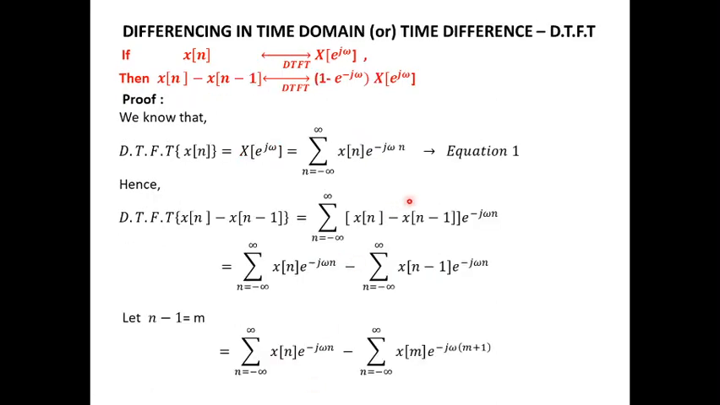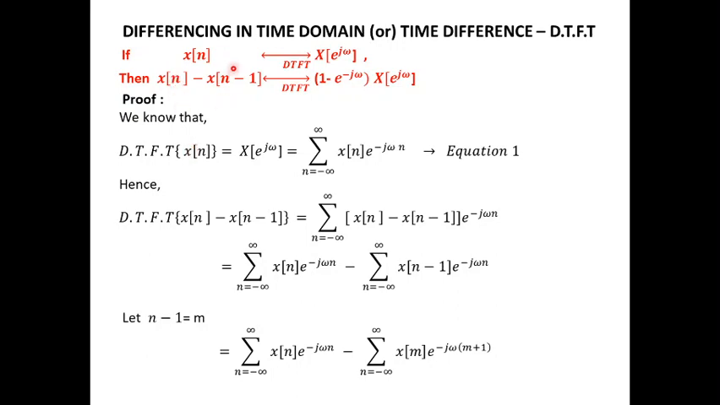Differencing in time domain, or time difference. If the DTFT of x of n is X of e power j omega, then when we find the difference between x of n and its previous sample x of n minus 1, that is x of n minus x of n minus 1, the corresponding DTFT is X of e power j omega minus e power minus j omega into X of e power j omega. The proof of this is very simple,